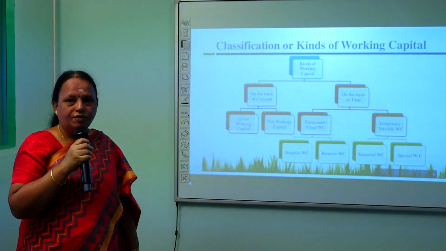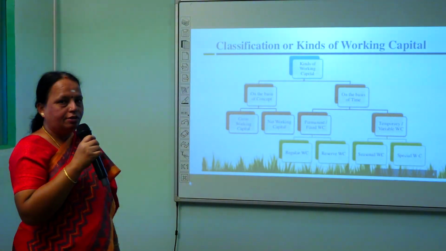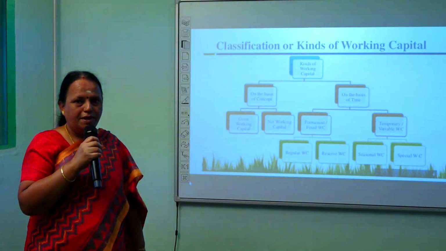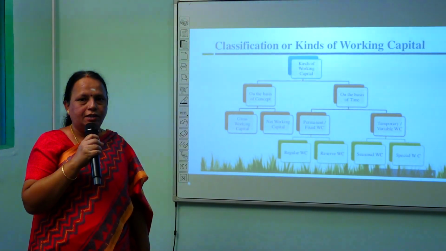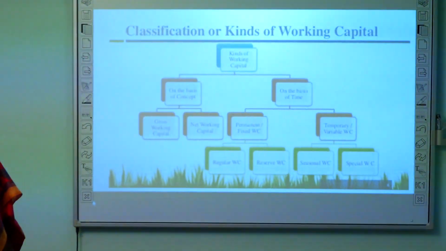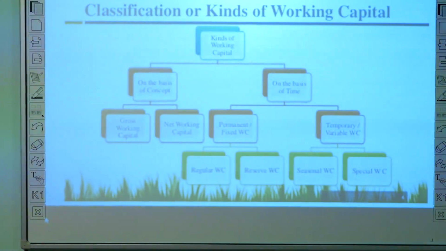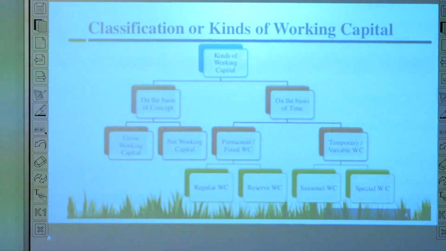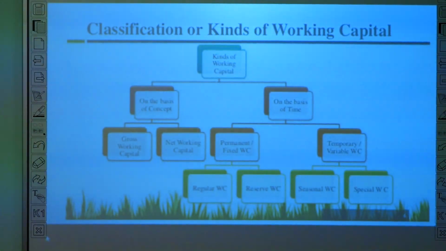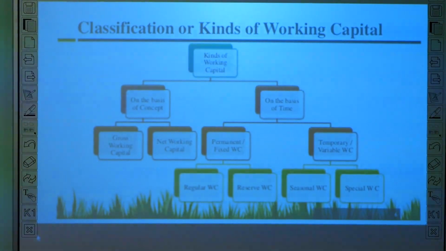And how do we classify the working capital and what are the types of working capital? The working capital can be divided on the basis of concept and on the basis of time. On the basis of concept, we can divide the working capital into two, gross working capital and net working capital. And on the basis of time, we can divide the working capital into permanent working capital and temporary working capital. Under permanent working capital, we have another classification, regular working capital and reserve working capital. Under temporary working capital, we have the seasonal working capital and special working capital.